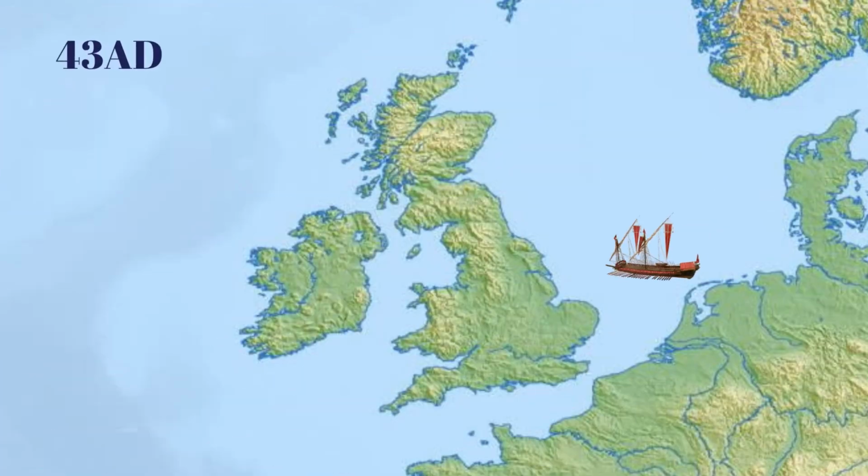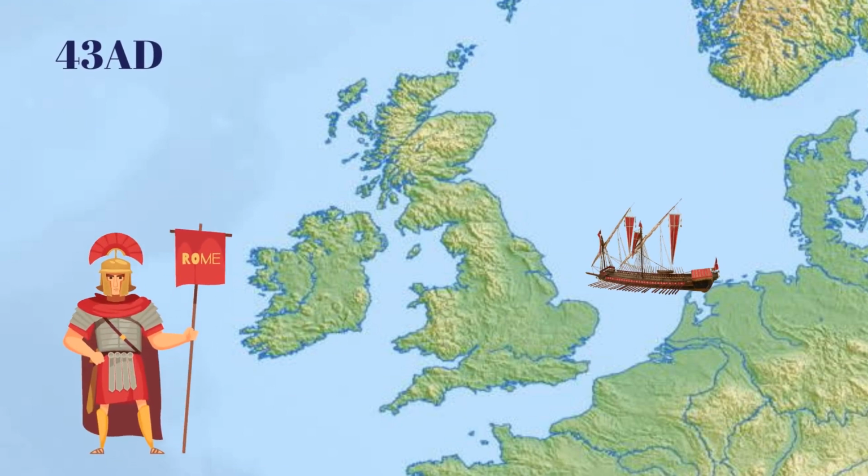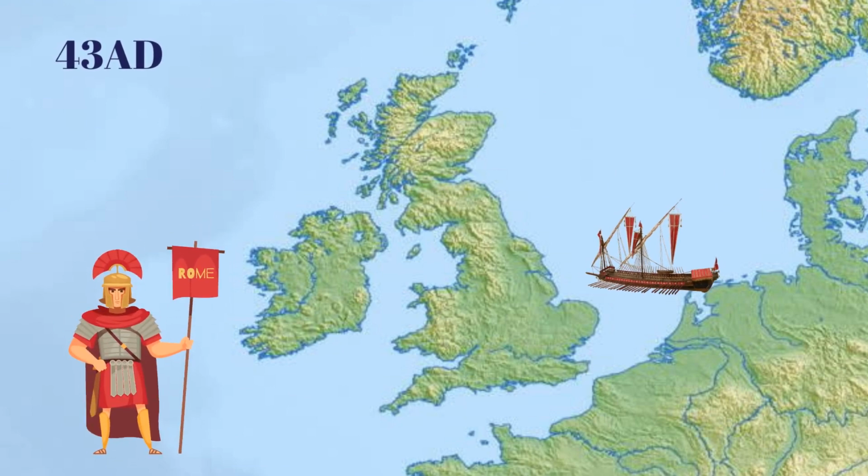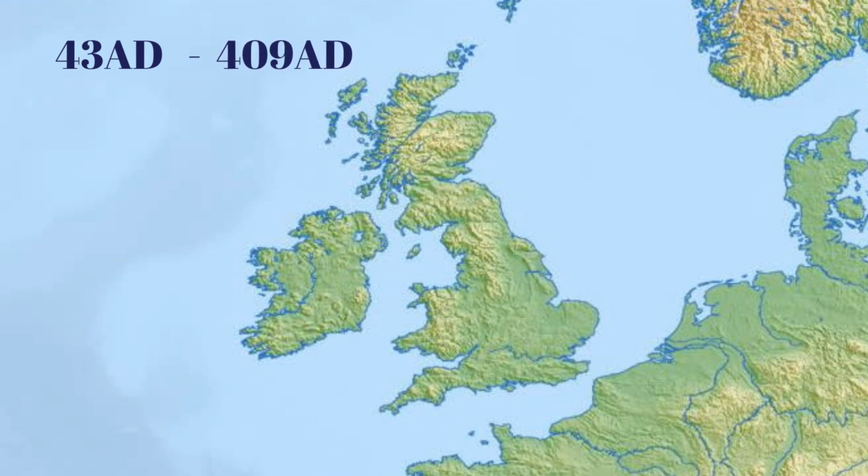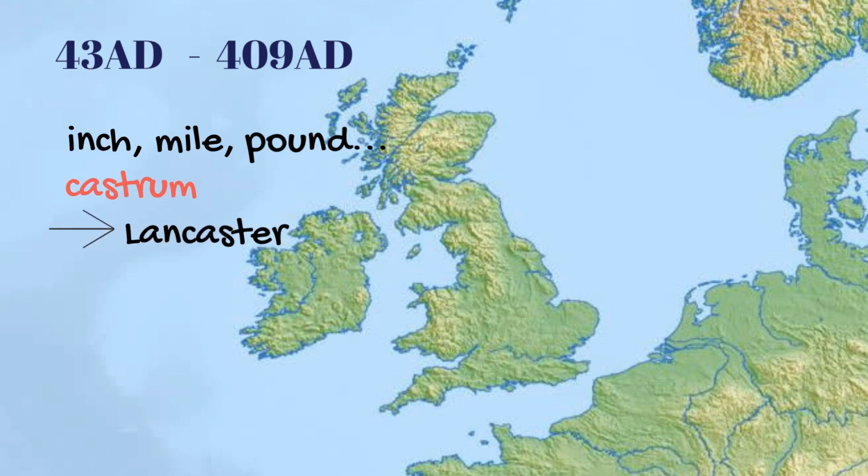In AD 43, Romans invaded Britain, conquering the Celts that inhabited the country and settling mostly in the south. They left in AD 409. A few loanwords were borrowed from the native Romano-Britons. Words for measurements often come from Latin, and we can recognize the Latin word castrum in the names of some present-day English towns like Rochester, Lancaster, etc. But the influence from the Celtic and Latin languages in Old English was very small.